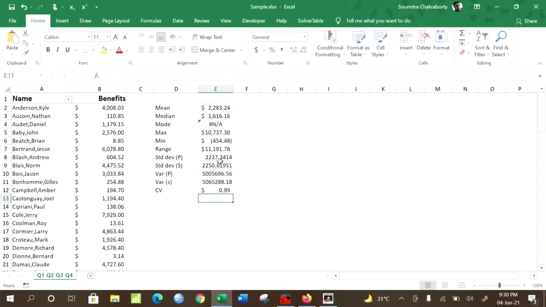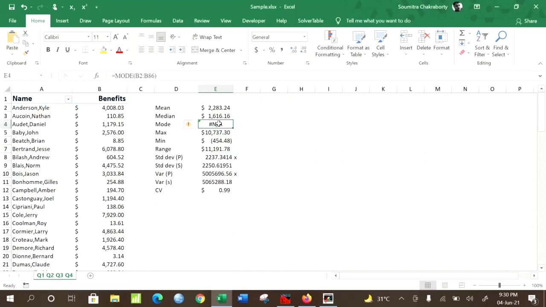Now two important things we must note here. For standard deviation and variance, in almost all possible cases we will not use the population formula, because what we will have is always sample data. We will never deal with population data in any practical situation.